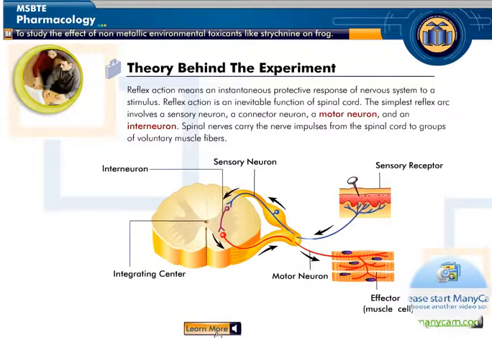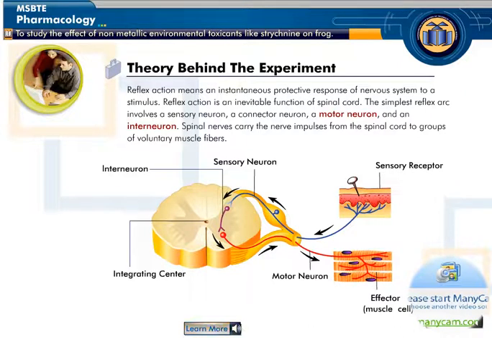Reflex action means an instantaneous protective response of the nervous system to a stimulus. Reflex action is an inevitable function of the spinal cord. The simplest reflex arc involves a sensory neuron, a connector neuron, a motor neuron, and an interneuron. The spinal nerves carry the nerve impulses from the spinal cord to groups of voluntary muscle fibers.